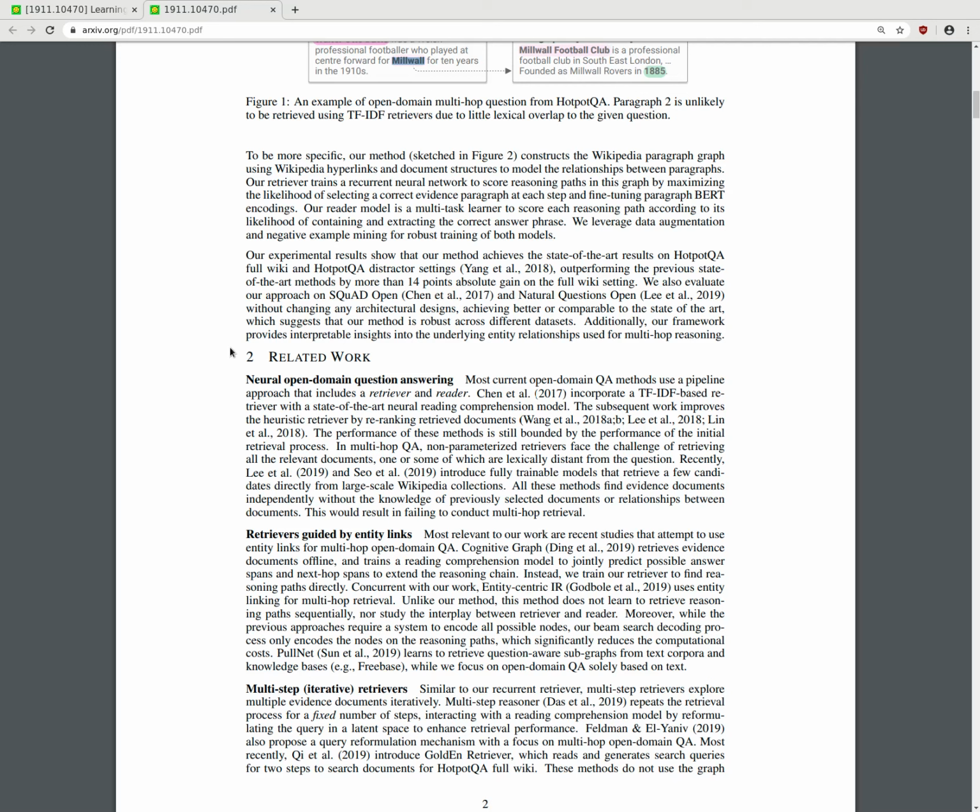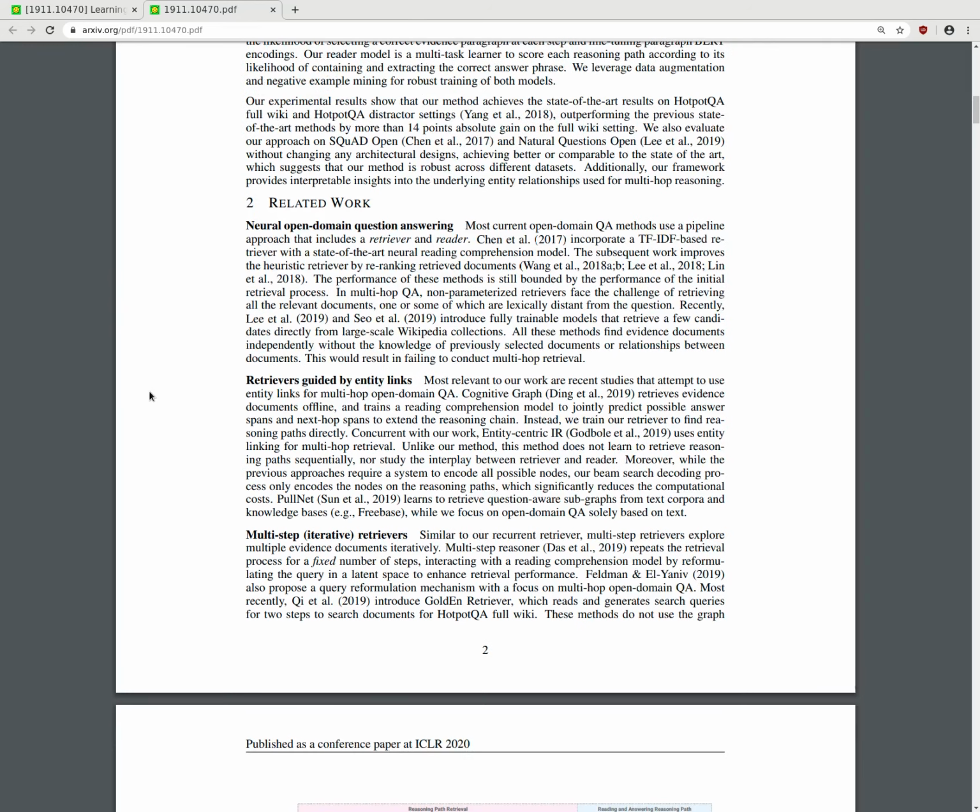We also evaluate our approach on SQuAD Open 2017 and Natural Questions Open 2019 without changing any architecture design, achieving better or comparable results to the state of the art, which suggests that our method is robust across different datasets. Additionally, our framework provides interpretable insights into underlying entity relationships using multi-hop reasoning.